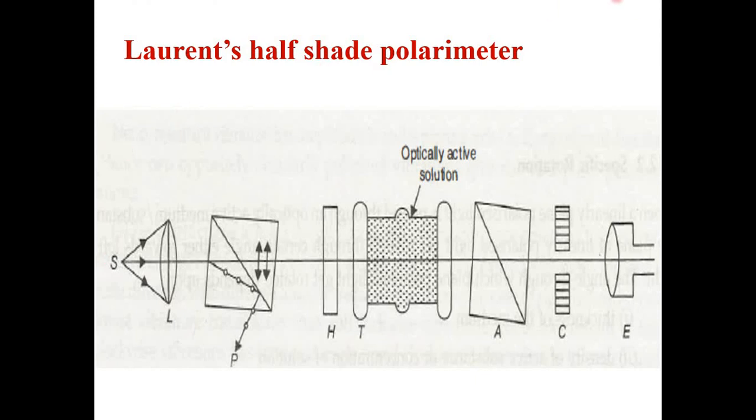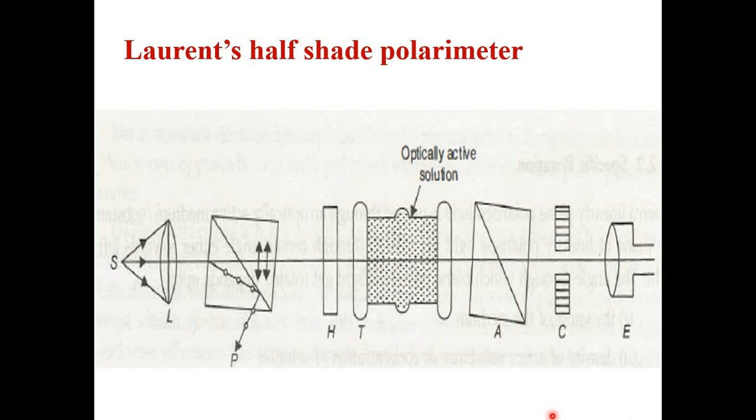Now, how to measure the angle? Last week you performed the Newton's ring experiment. Whatever was done there, the same procedure is followed here. You see the main scale reading, the vernier scale reading, and then calculate the total reading. To measure those readings, you take the reference of the half shaded plate.